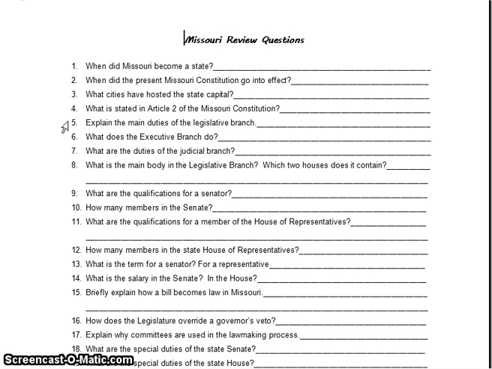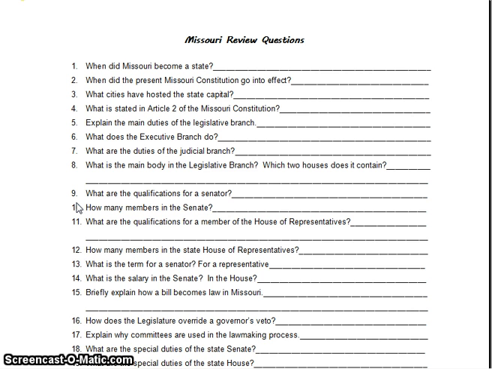Question number 10, how many members are in the Missouri State Senate? The answer is 34. 34 members in the Missouri Senate. Question number 11, what are the qualifications for a member of the House of Representatives? A House member must be at least 24 years of age, a qualified voter for 2 years, resident citizen for 3 years, and reside in their district for 1 year. I will repeat that again. A House member must be at least 24 years of age, a qualified voter for 2 years, a resident citizen for 3 years, and a resident of their district for 1 year.